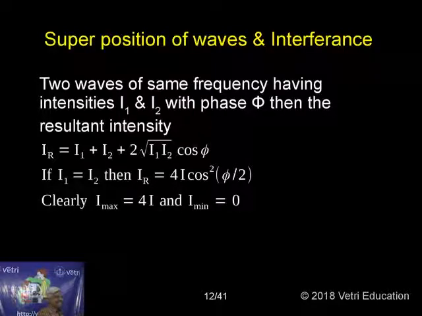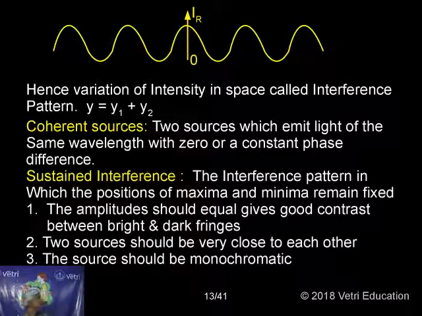These are the conditions you have to remember. I have given them clearly. Hence, the variation of intensity in space is called the interference pattern, y is equal to y1 plus y2.